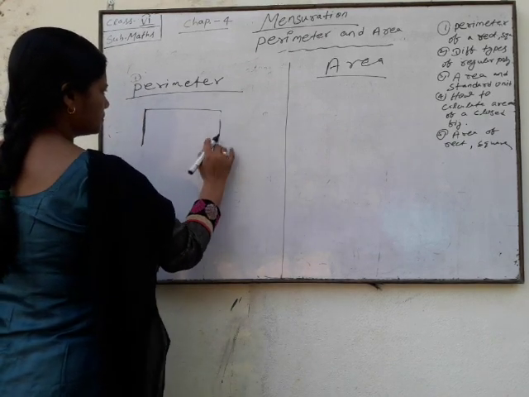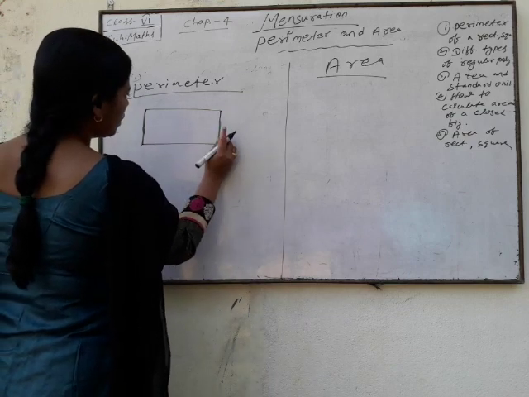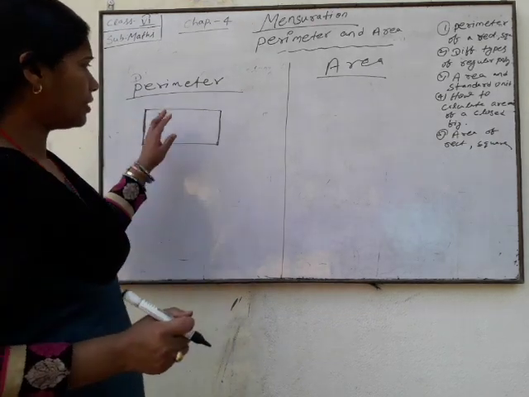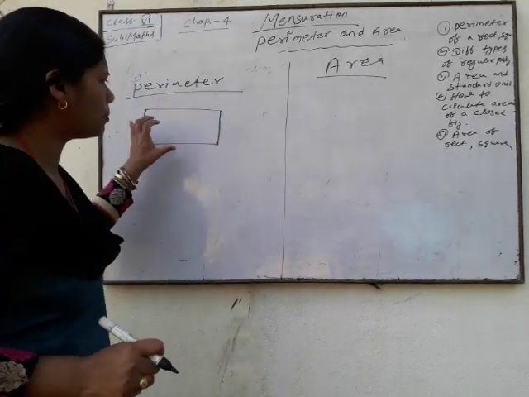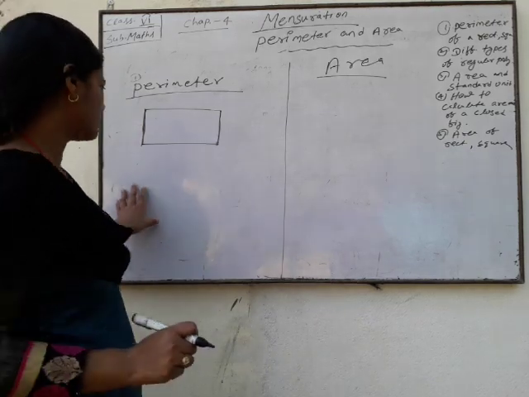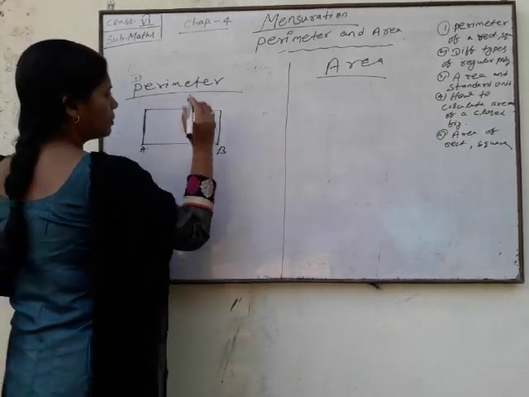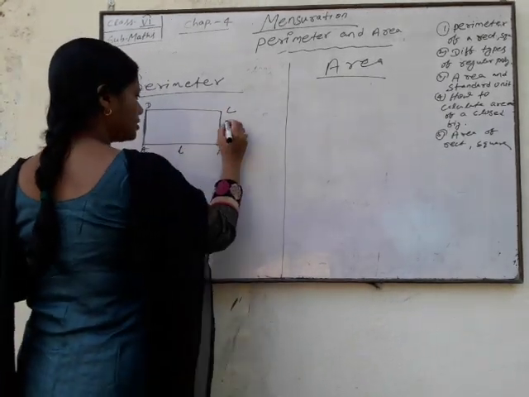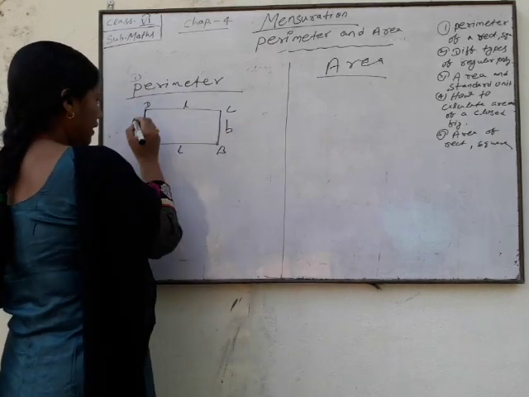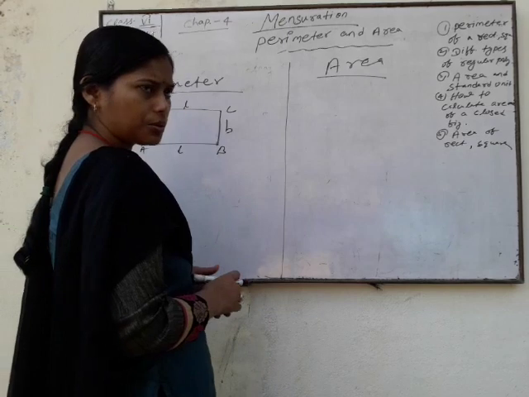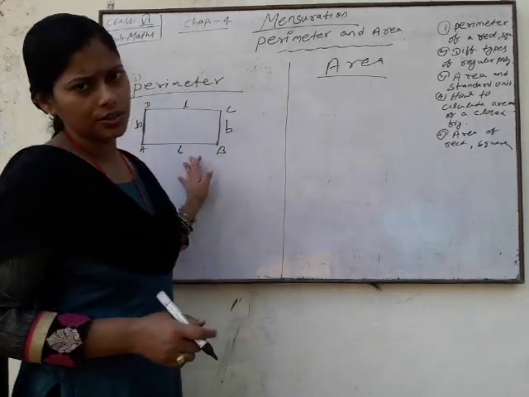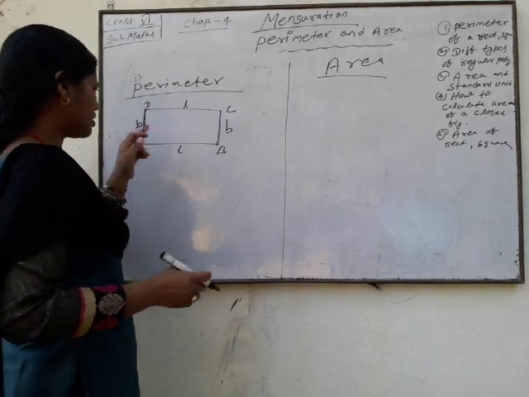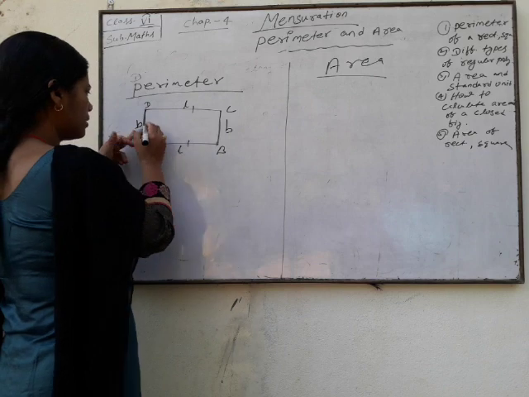Look here. This is your rectangle. Okay. So perimeter means the sum of your boundary, the sum of your sides. A, B, C, D. And this is the length and this is your breadth. Your rectangle means a quadrilateral having opposite sides equal. This is length. Both these opposite sides are equal, and these opposite sides are equal. Okay.